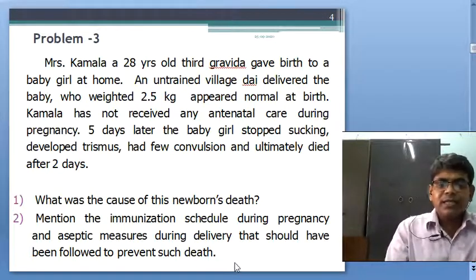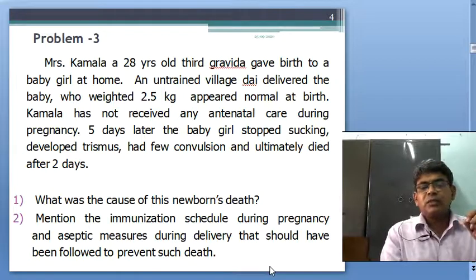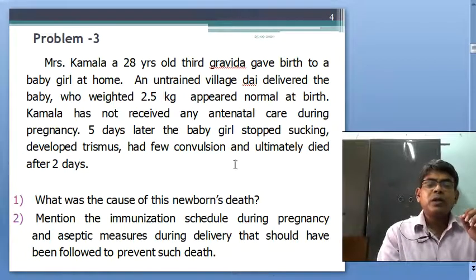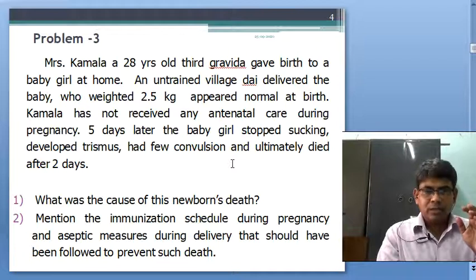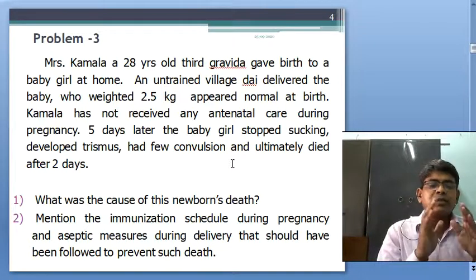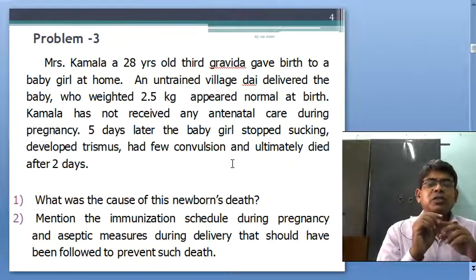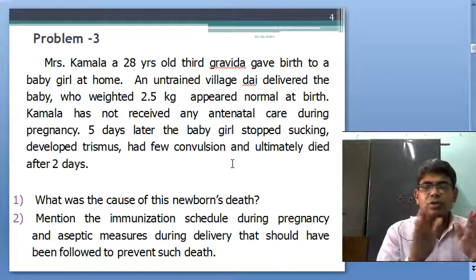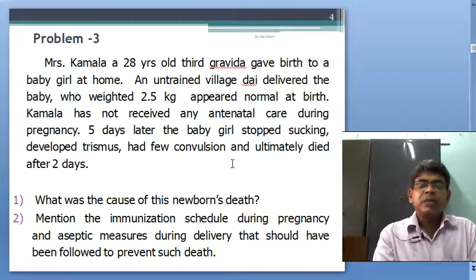Yes, this is important for you. There is immunization for pregnancy. You have to go through each and every line of the immunization schedule for the pregnant mother and also the child.